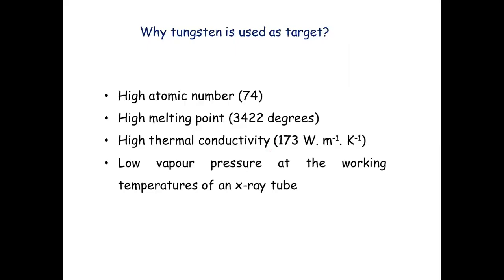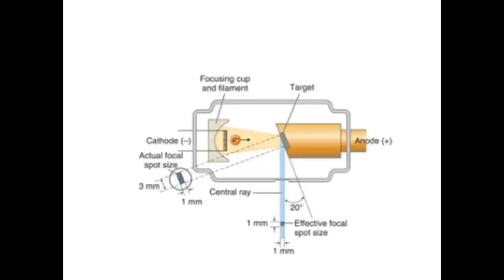Now, what is the purpose of using tungsten as target? It is because it has got high atomic number, high melting point, high thermal conductivity, and low vapor pressure at the working temperature of your X-ray tube.